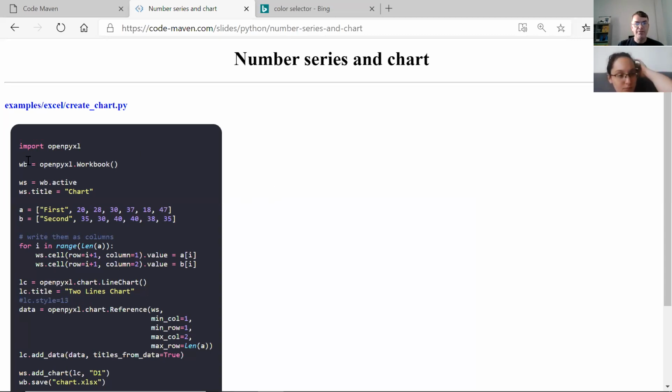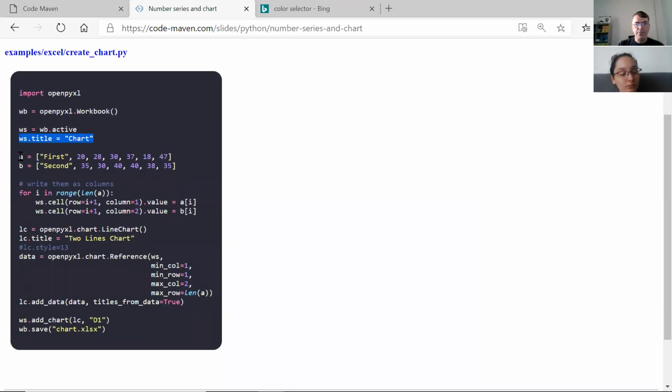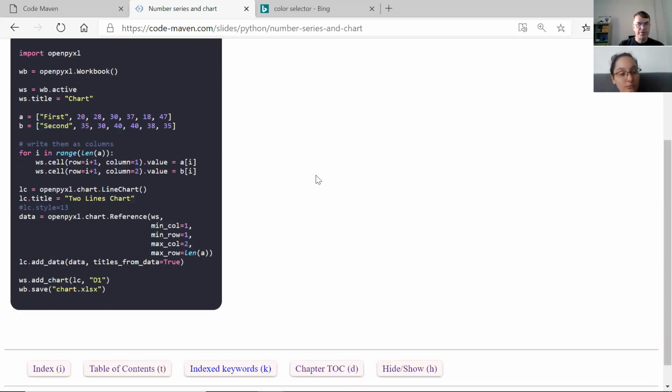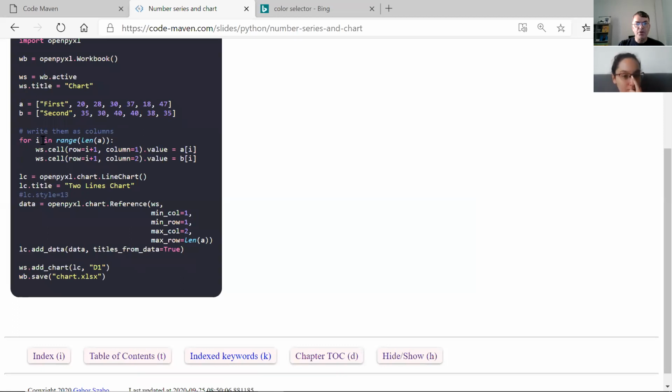So what we have here, again, is the workbook, the active worksheet, and we set a title. So far, nothing new. Then we have in Python two lists, just A and B, with some numbers in them, and then we go over the length of the list, from index i. I assume that the two lists are the same length here. So there are some assumptions in this example, but that's only to fill the data.